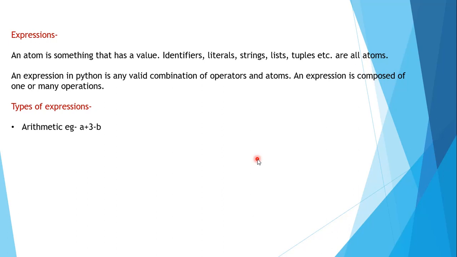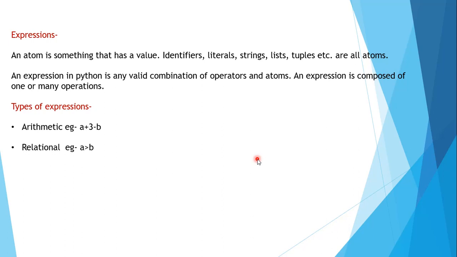Second is the relational expression. As the name indicates, relational means we have to show a relation or comparison. An expression having literals or variables of any valid type and relational operators is a relational expression.